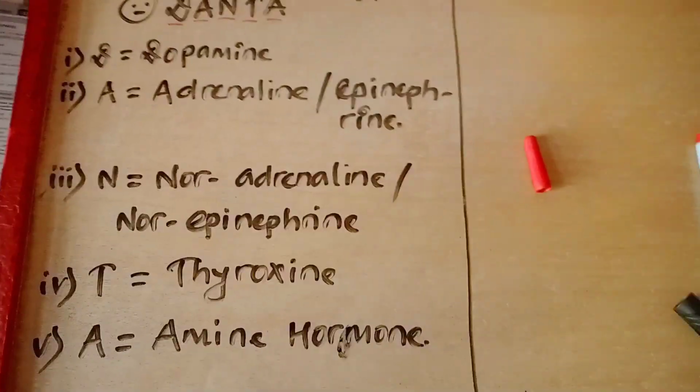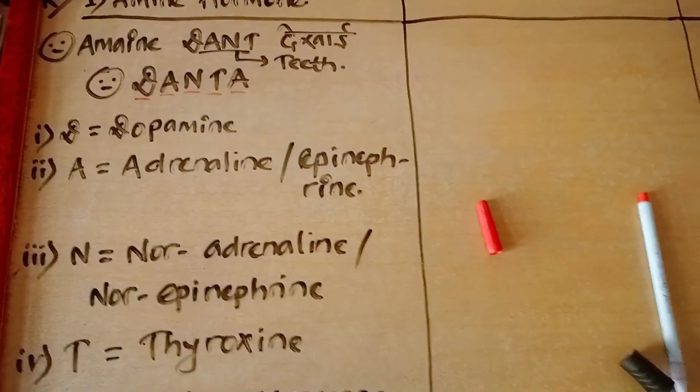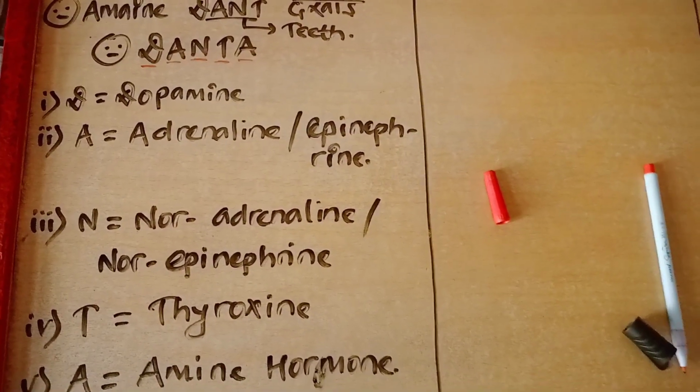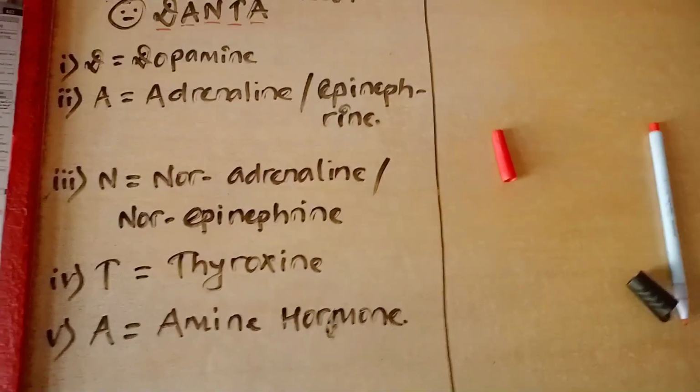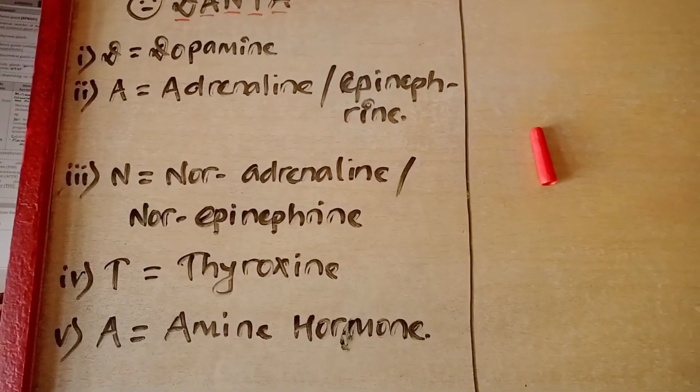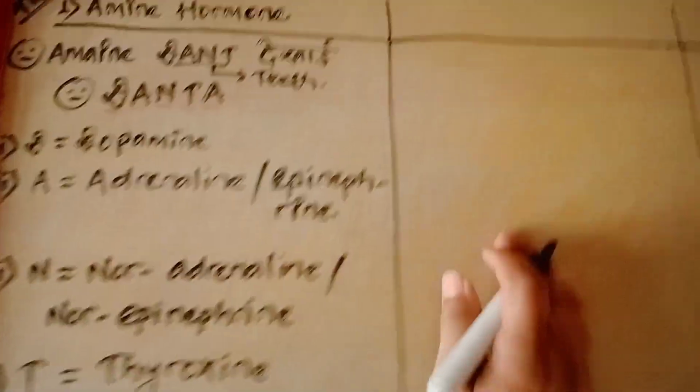So here is the trick: "ama I dant dikhai", or you can say DANTA. D for dopamine, A for adrenaline, which is also called epinephrine, N for norepinephrine, T for thyroxine, A for amine hormone. And second, we will be discussing about